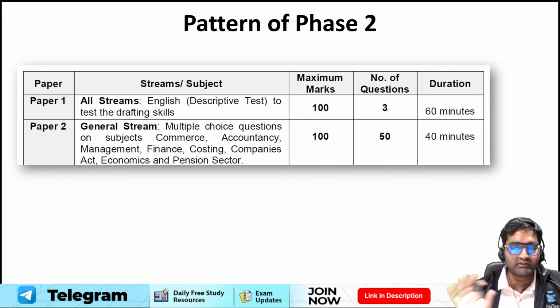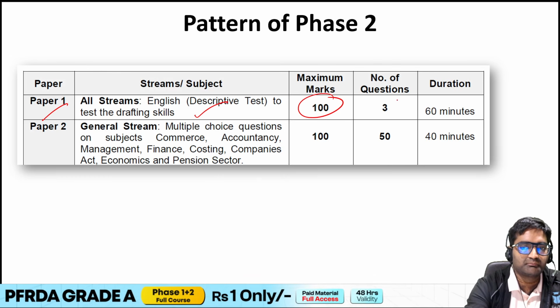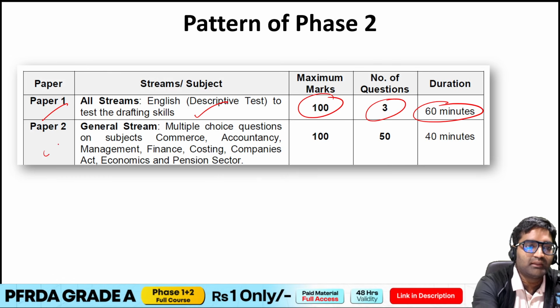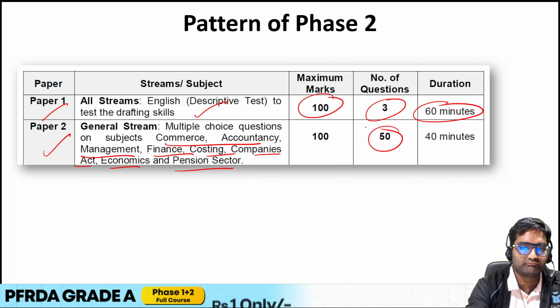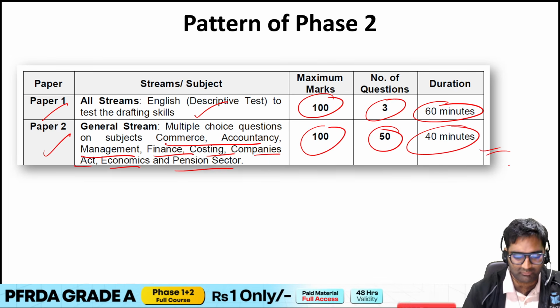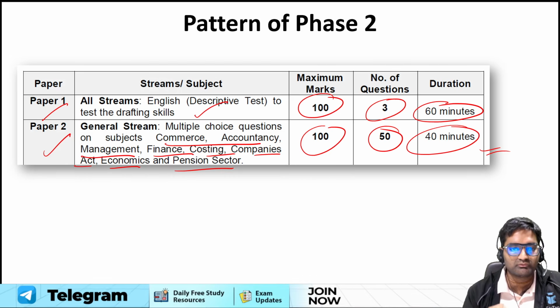Now, talking about phase 2, here you have in paper 1 descriptive English for 100 marks, 3 questions, 60 minutes of time. Then in paper 2 we have again commerce and accountancy, management, finance, costing, companies act, economics and pension sector, 50 questions for 100 marks, 40 minutes of time. So you can see phase 1 paper 2 and phase 2 paper 2, the topics are exactly the same.